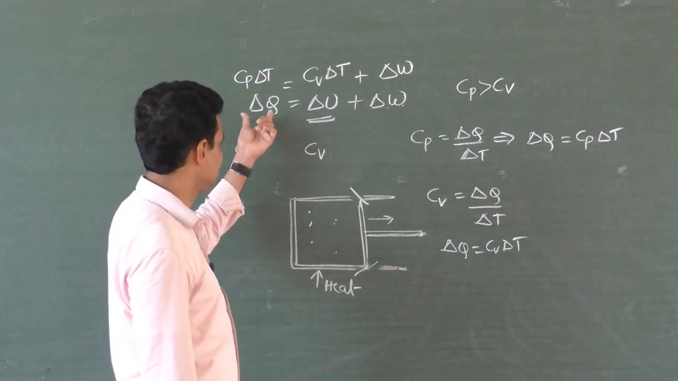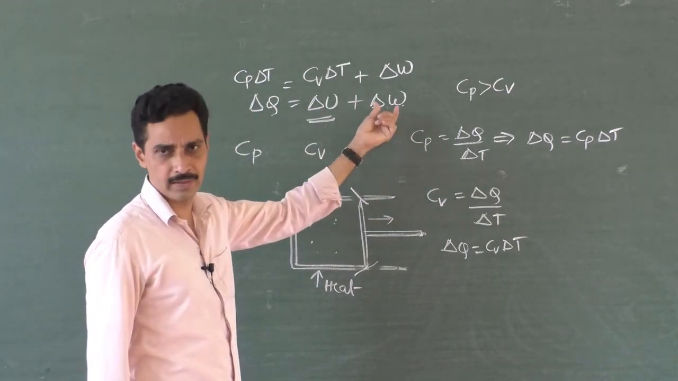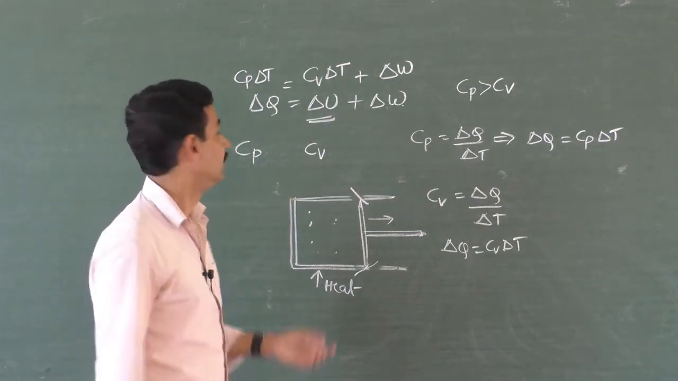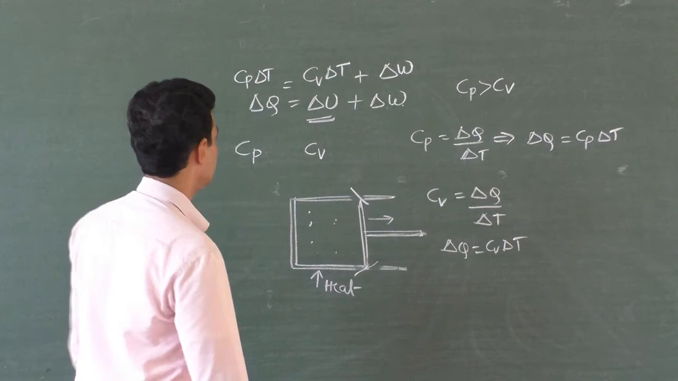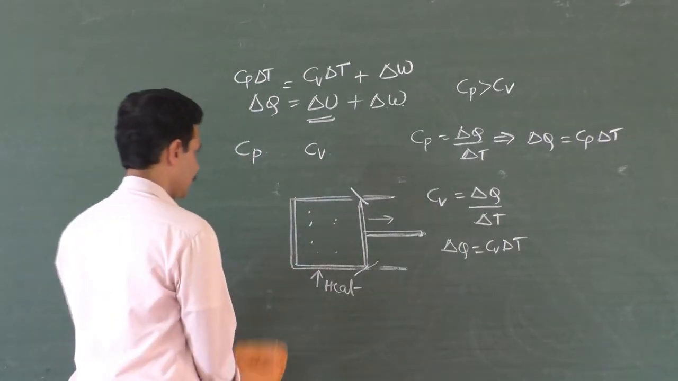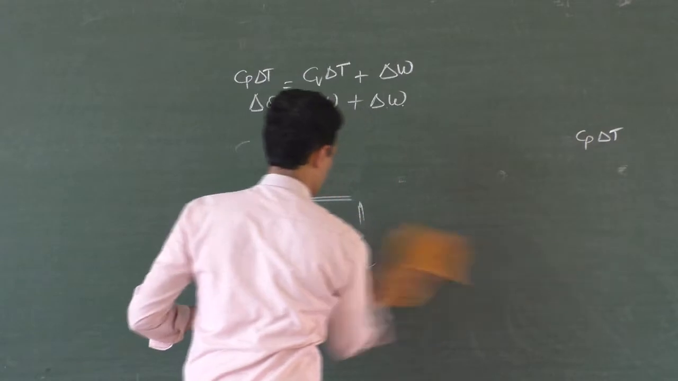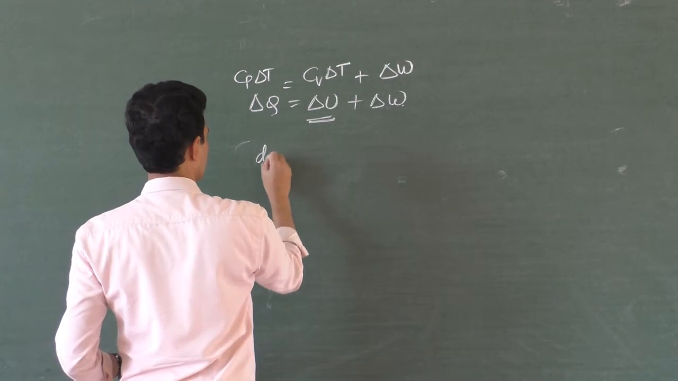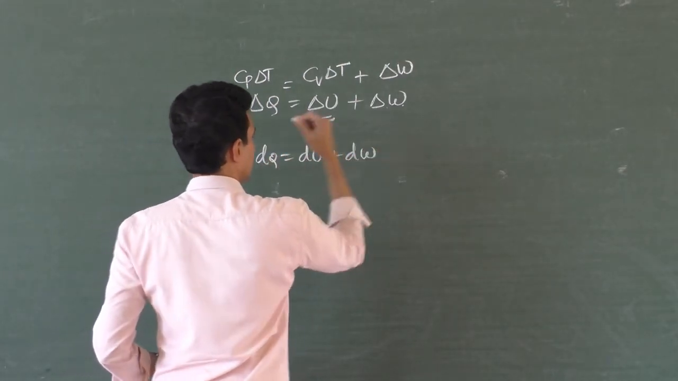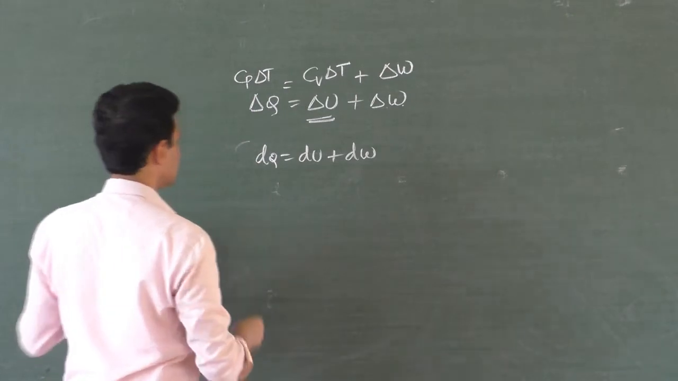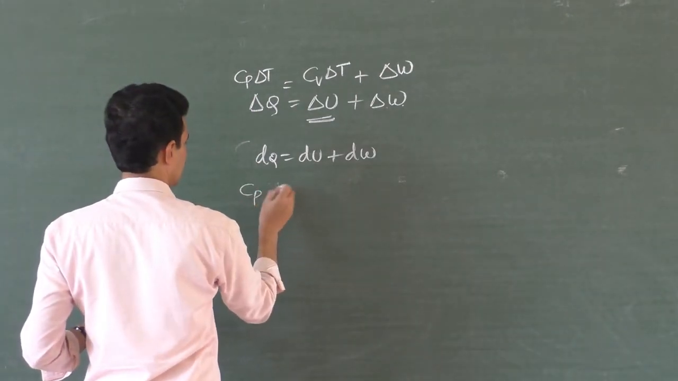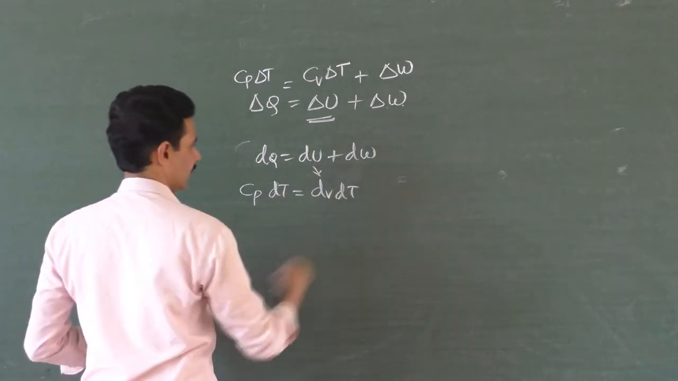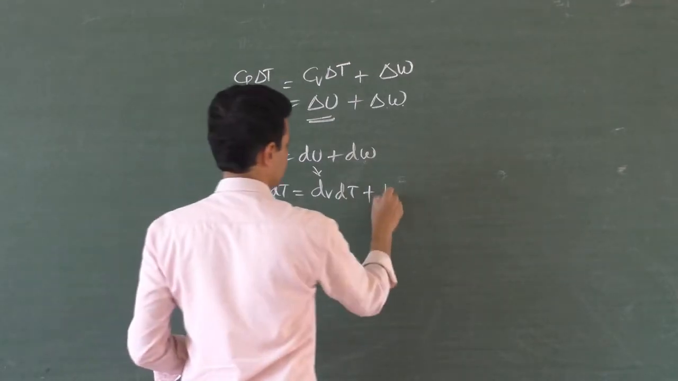So Cp dT is the total heat energy supplied, including internal energy plus work done, whereas dU is only Cv dT. You can write it this way also. So the first law of thermodynamics can be put like this: dQ is equal to dU plus dW, if it is a small change in the internal energy, and you can write it as Cp dT is equal to Cv dT, which is only the increase in the internal energy, plus dW, which can be written as P dV.